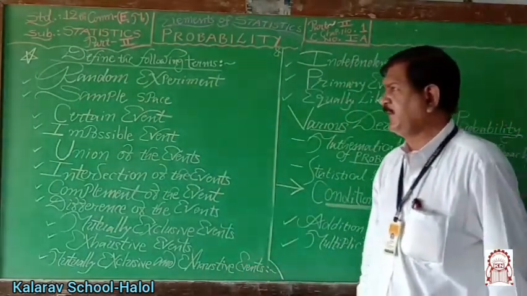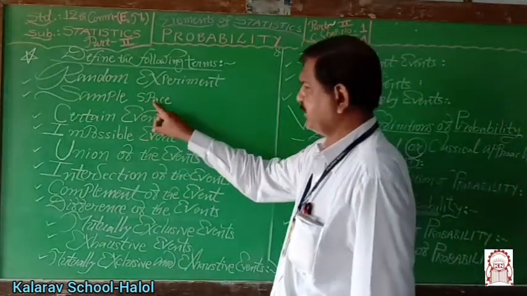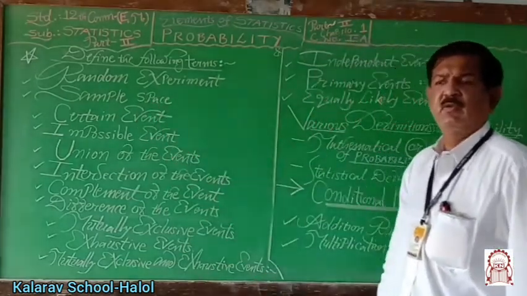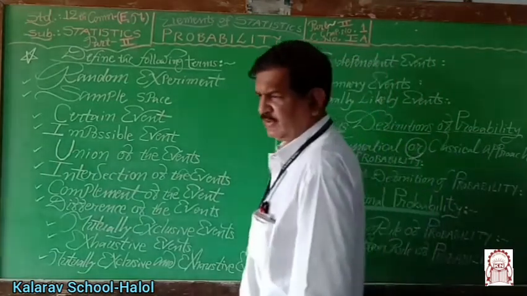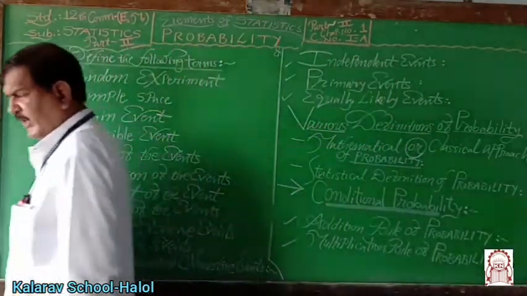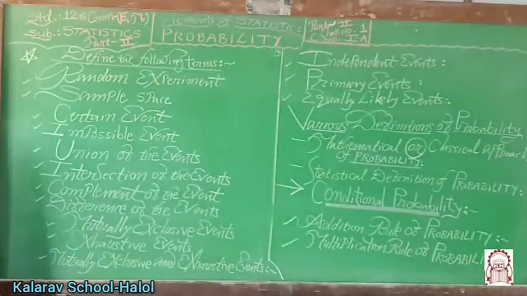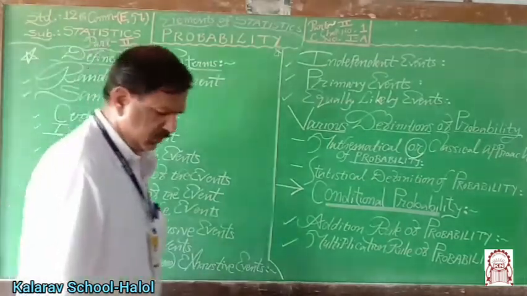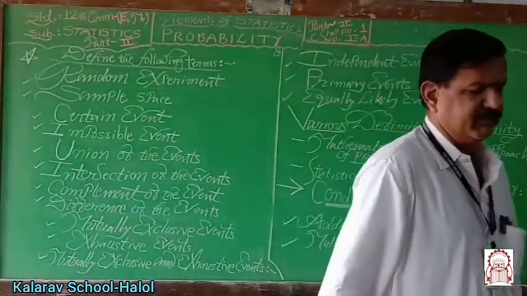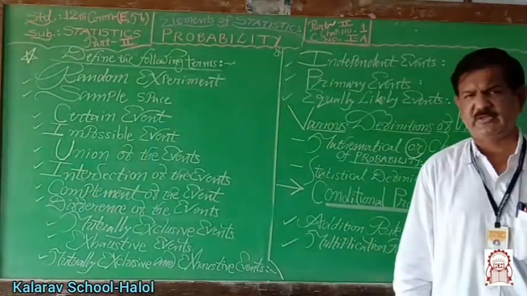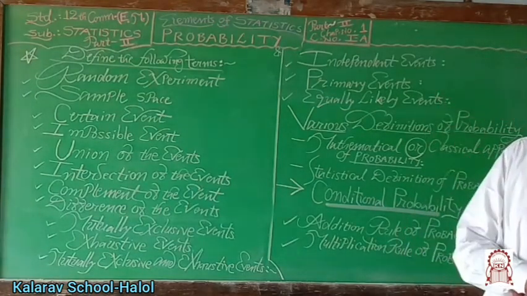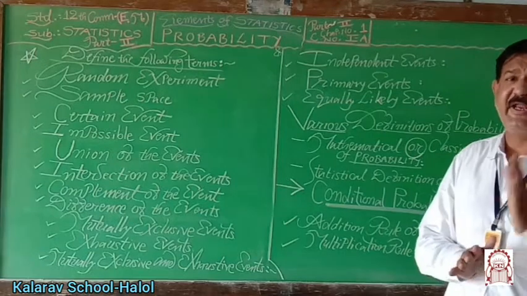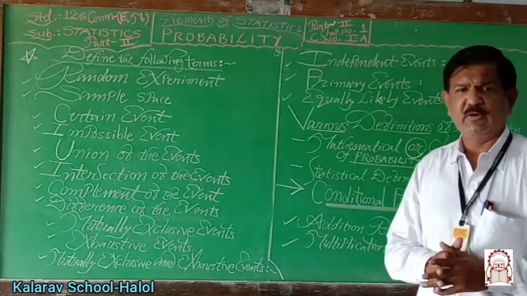Then sample space. Sample space means a set of all possible outcomes. A set of all possible outcomes of a random experiment is known as the sample space. If a coin is tossed, then head and tail are the two possible outcomes.